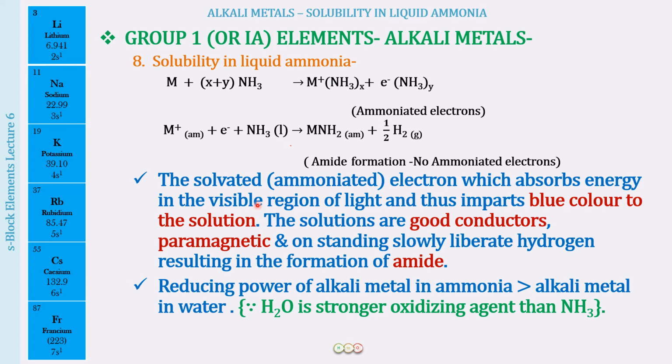The reducing power of the alkali metal in ammonia is going to be greater than the reducing power of the alkali metal in water, because water is a stronger oxidizing agent than ammonia. So if we make the solution of the alkali metal in ammonia react with water, what we find is that hydrogen gets evolved from water. That also shows us that water is a stronger oxidizing agent than ammonia, and the reducing power is greater in the ammonia solution.